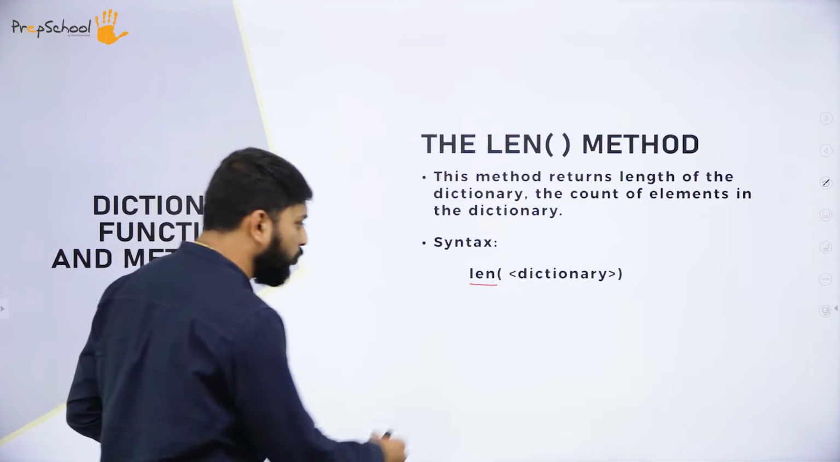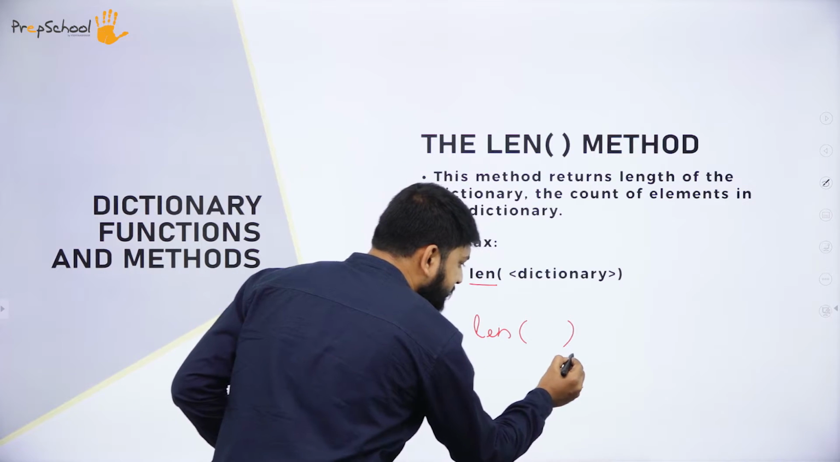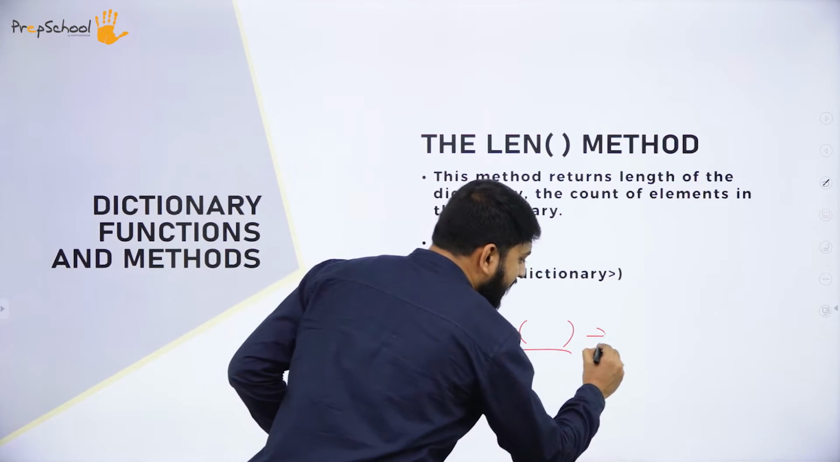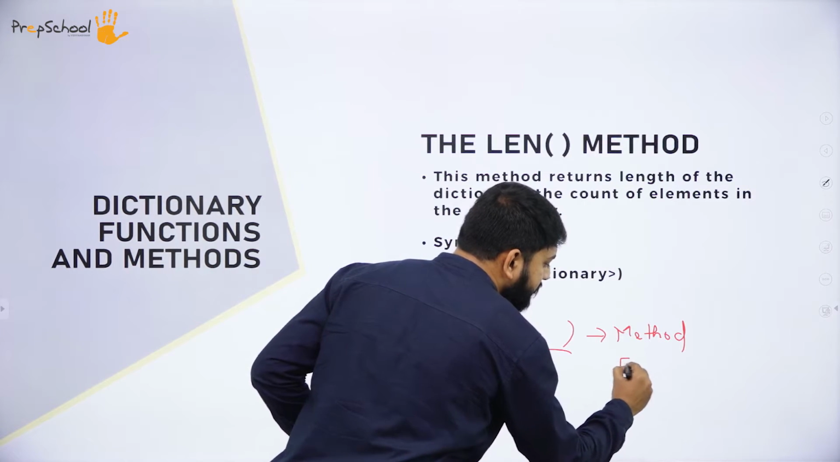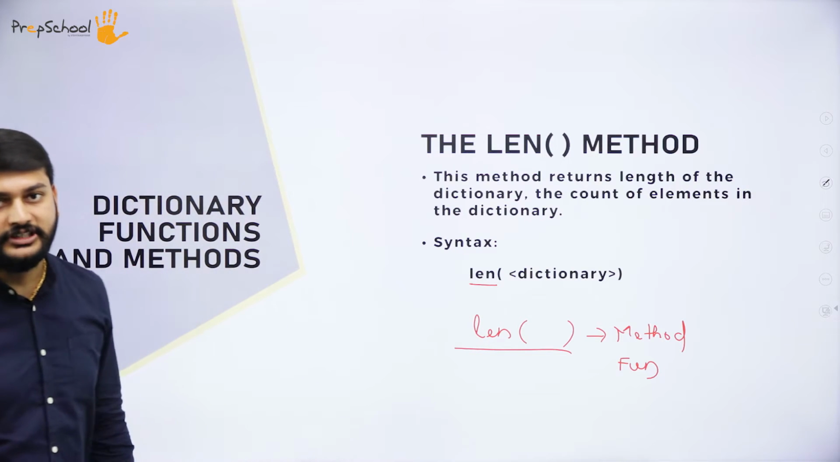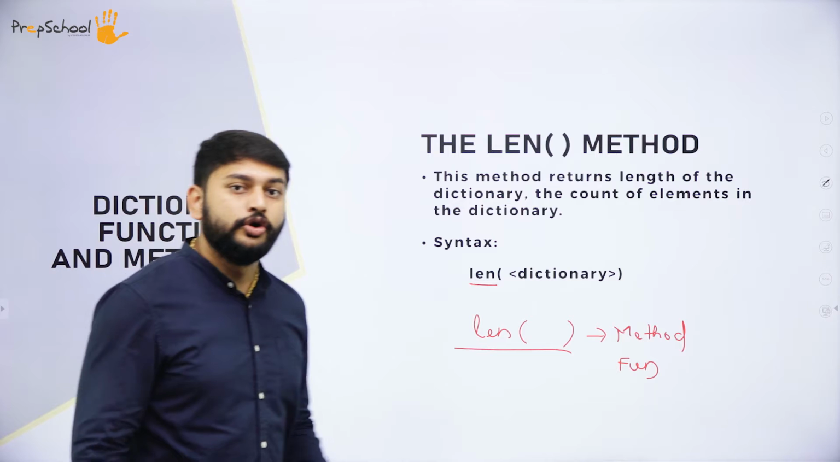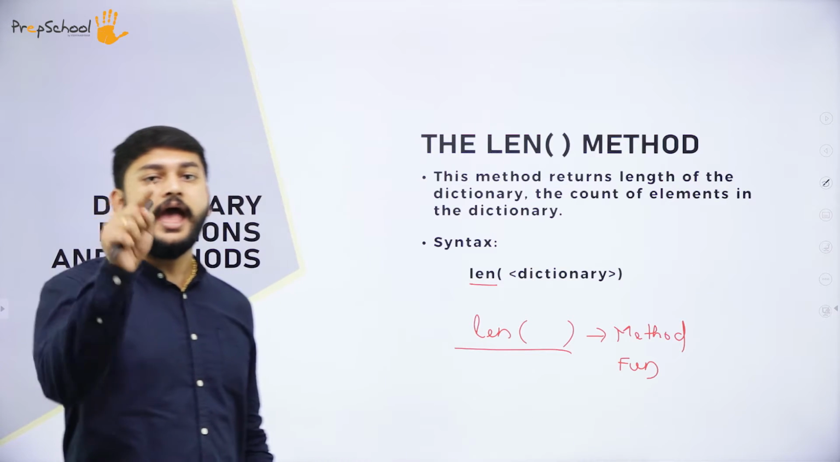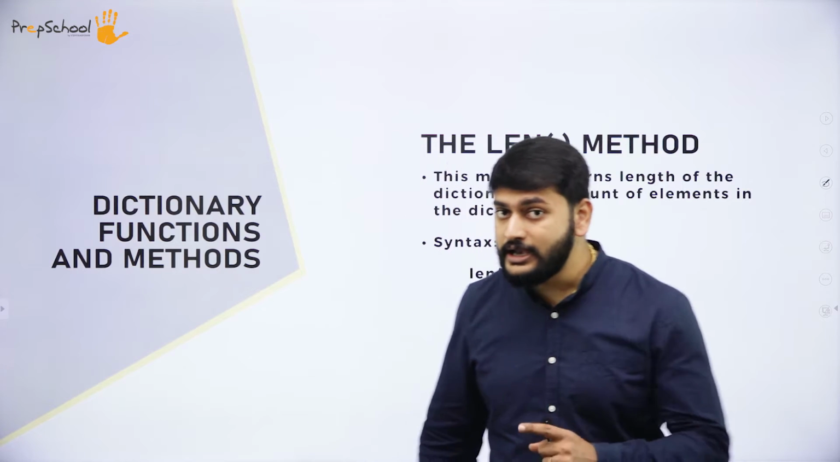I will repeat it one more time. Whenever you have anything with parentheses, you should treat it as a method or a function, because you are having these parentheses. My dear students, length is a method that I am using to count the number of elements that I have inside the dictionary.